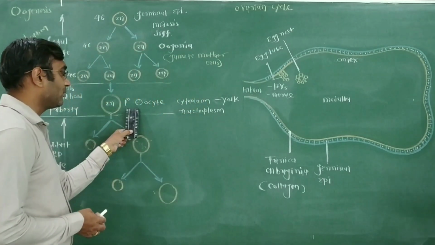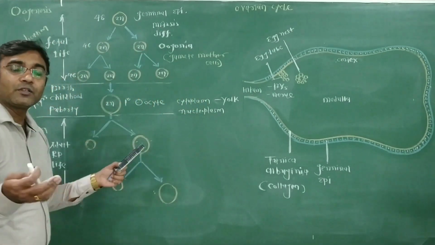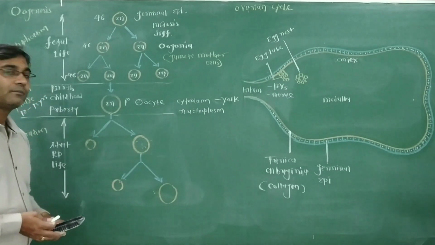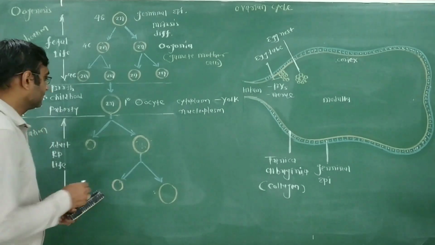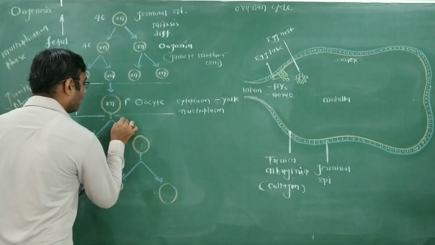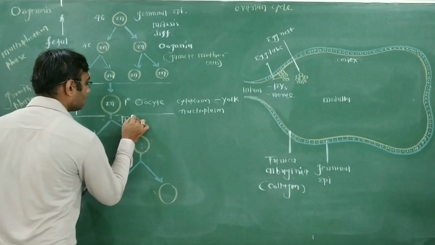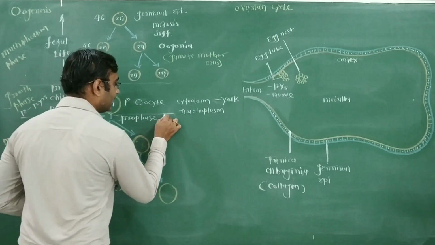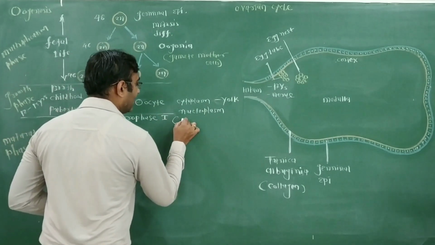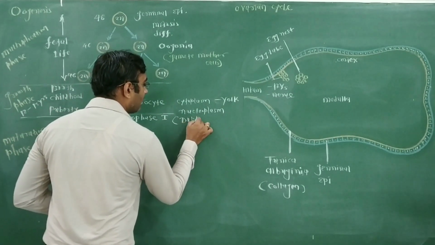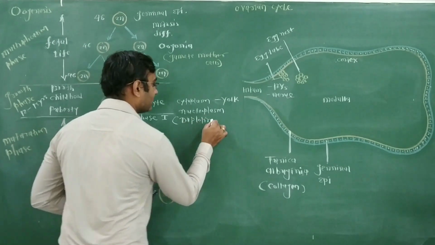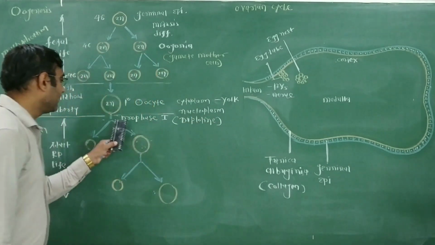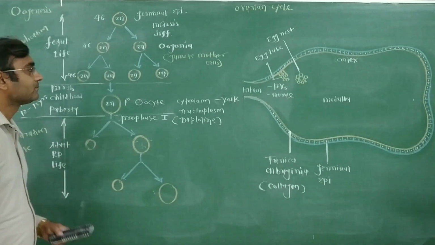This is the primary oocyte. It also goes into meiosis one up to prophase one, in the diplotene stage, and then the division is arrested.